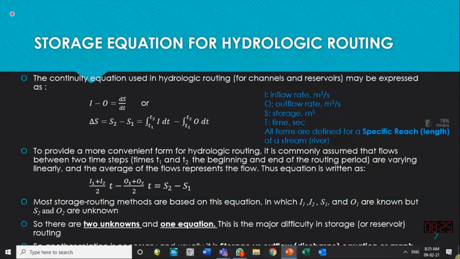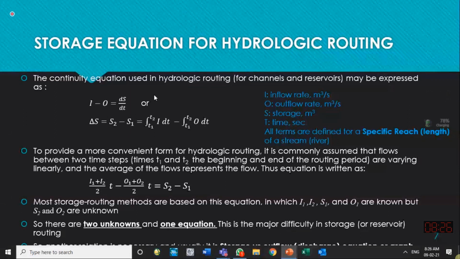So that is what the integration does. Over a larger time step between T1 and T2, we calculate the change of storage by integrating the above equation. If we take the integral of the above equation on both sides, first bringing this dt on the left hand side, then we can write the equation as: change in storage, final storage S2 minus initial storage S1, is equal to the integral of I with respect to time step dt from time t1 to t2, minus the integration or summation of outflows O dt from time t1 to t2.